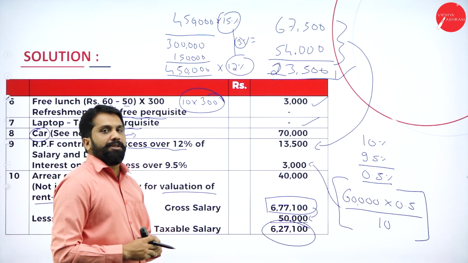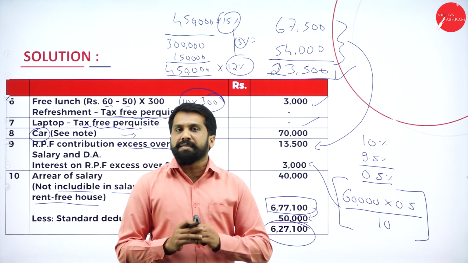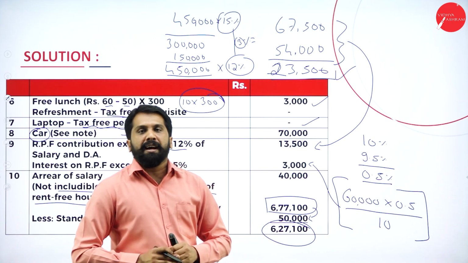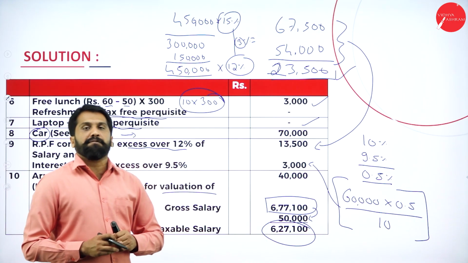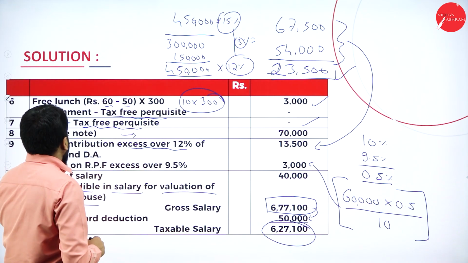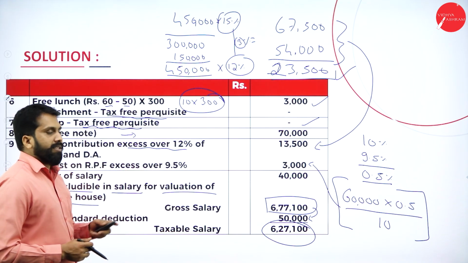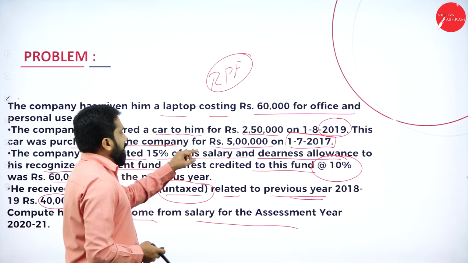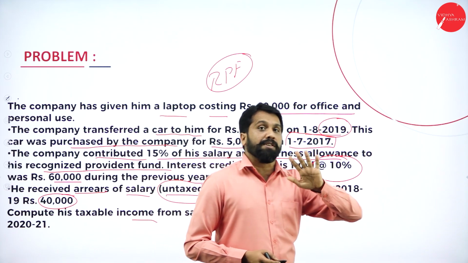Which are the major things you learned? Laptop is exempted. Food up to 50 rupees is exempted. And snacks, or refreshments, are always exempted perquisites. Now, the car. I'll go back to your question, then we'll go to the answer. As per the question, the car was purchased by the company for 5 lakh. What is the cost? 5 lakh.